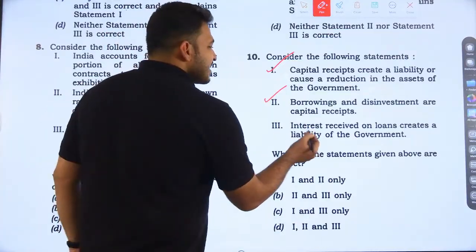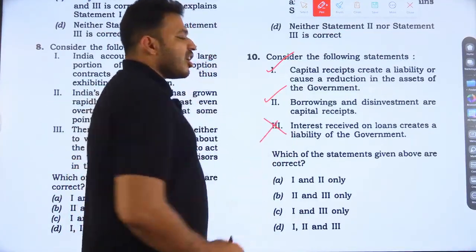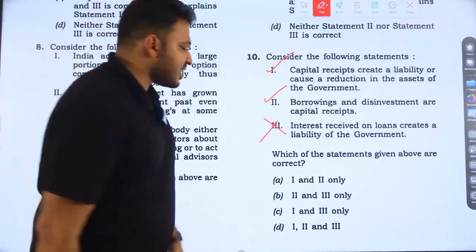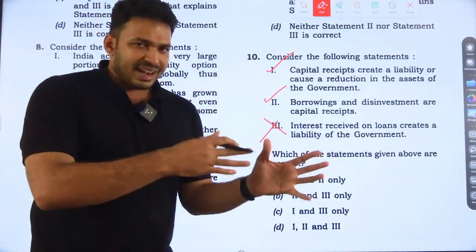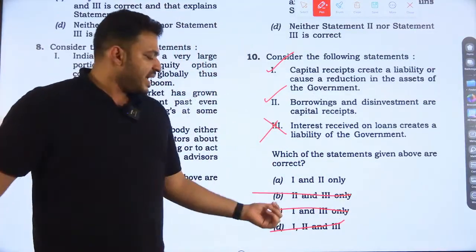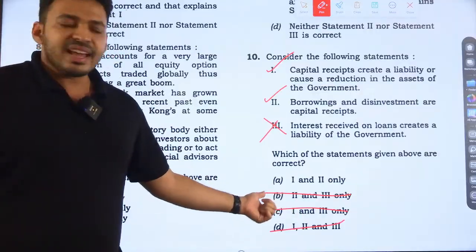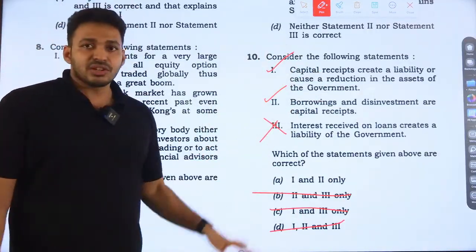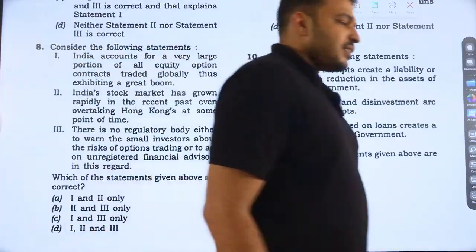So interest received on a loan creates a liability to the government. It's actually a wrong statement. If you understand that it is a wrong statement, by the elimination method you can eliminate B, C, D, and option A is the remaining. 1 and 2 is the right answer. For the 10th question, option A is the right answer.